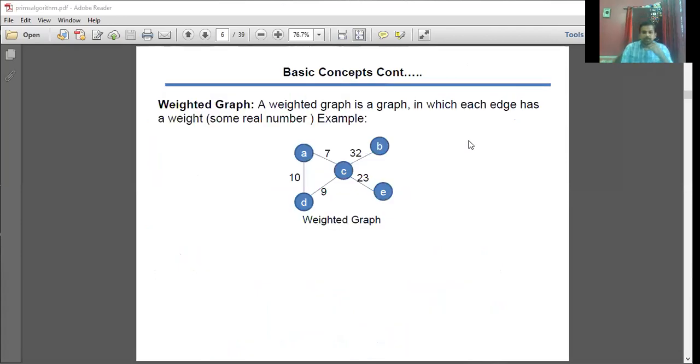Weighted graph. A weighted graph is a graph in which each edge is associated with some weight. See this. This is a given graph. So each and every edge is associated with some weight. So this normally we call it a weighted graph.